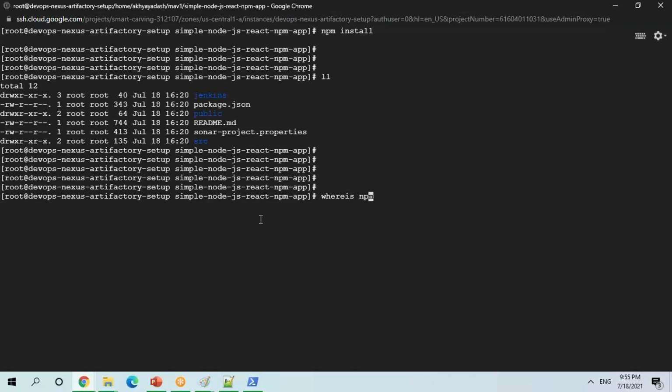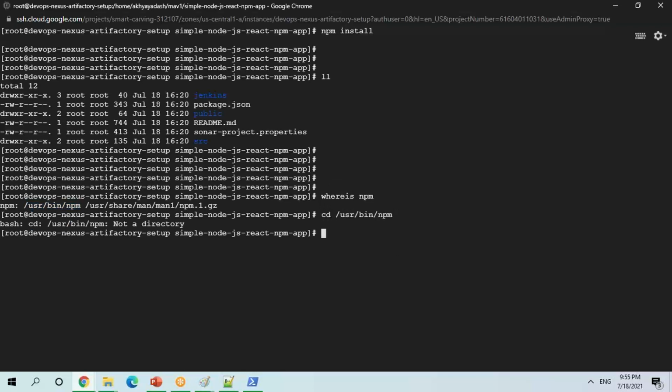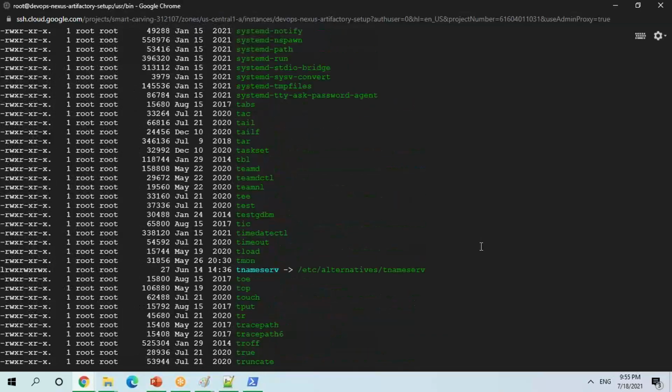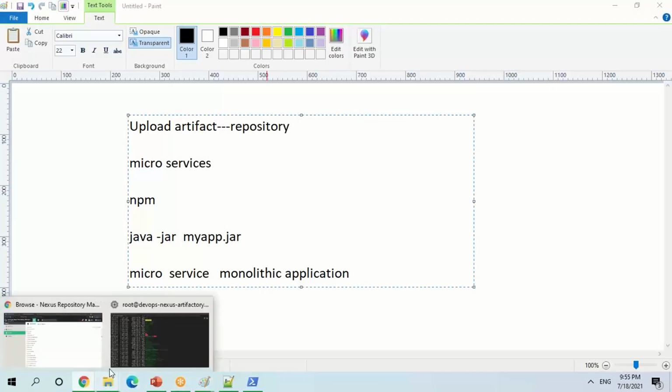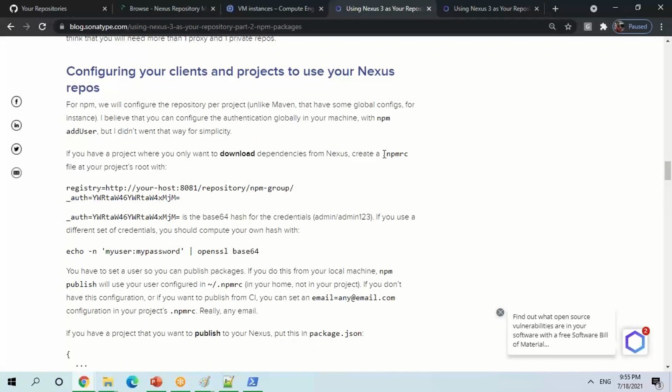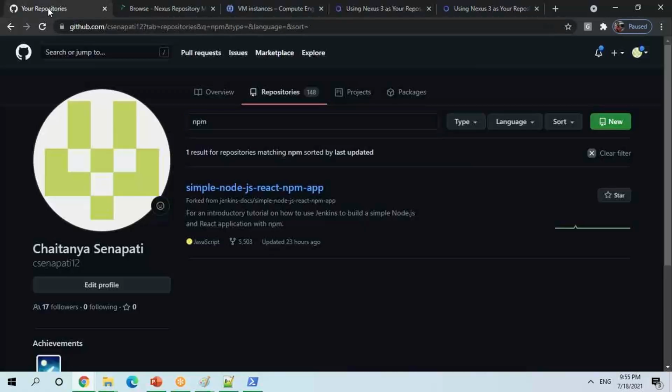Basically, as per the URL given by Nexus, you have to create one file called .npmrc. Inside the file, you have to give all these details. Then it is going to point to your project.